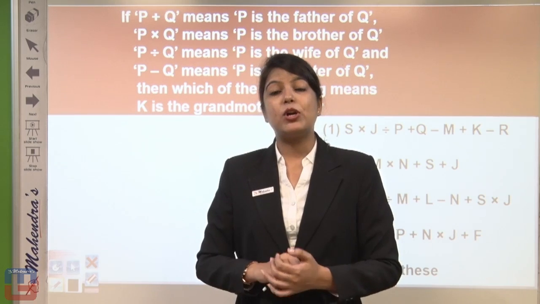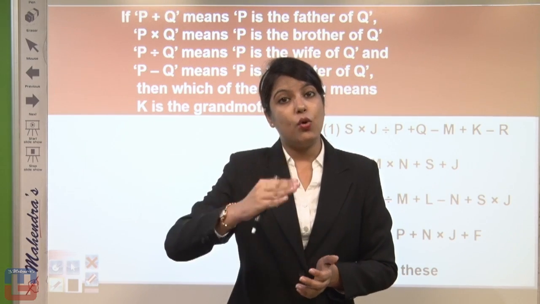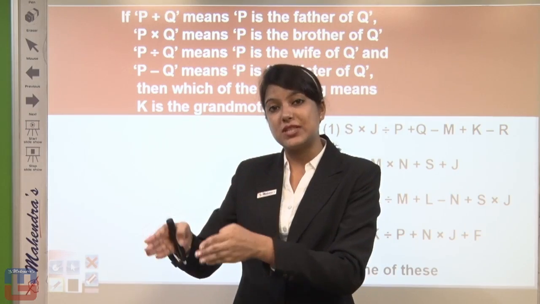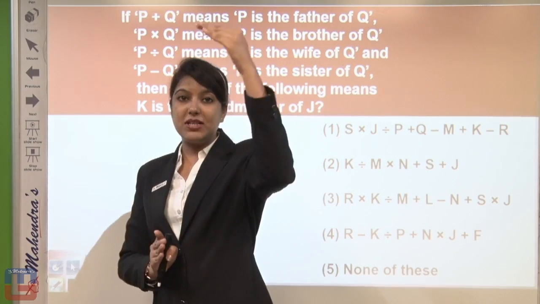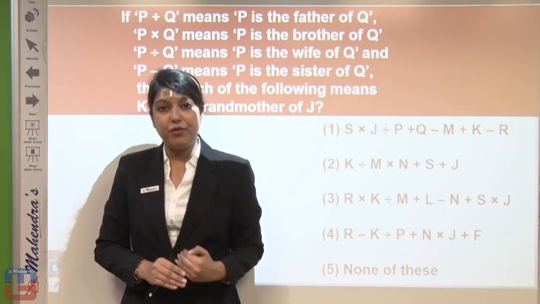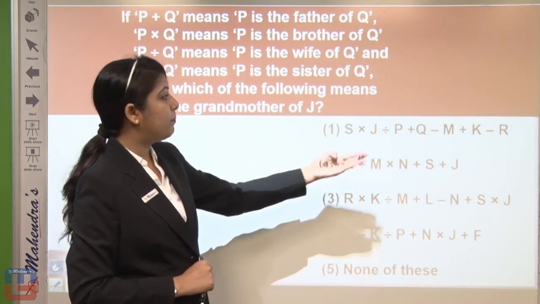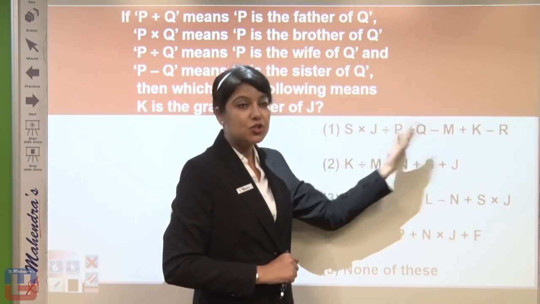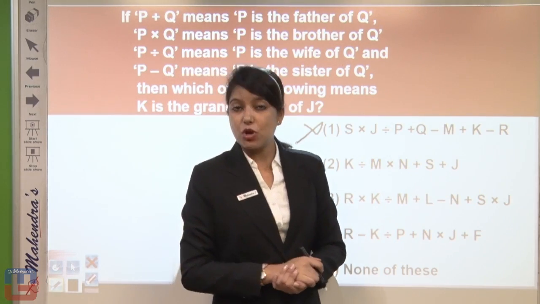Getting my point? Because if we talk about generation wise, all the conditions are being given 1 to 2, 1 to 2, 1 to 2, means first character's relation to second, second character's relation to third, third character's to fourth. That means in a hierarchy we are following. So K has to be before J, not after J. And in option number 1, if we look upon, K is not before J, it is after J. So first of all, we will eliminate this option, we will not solve this option.